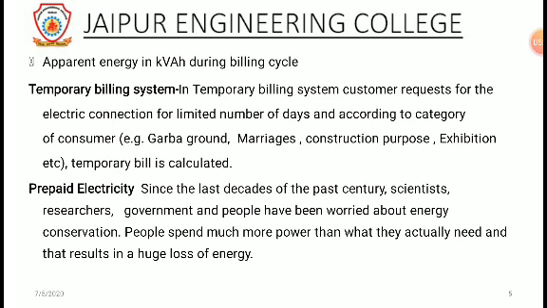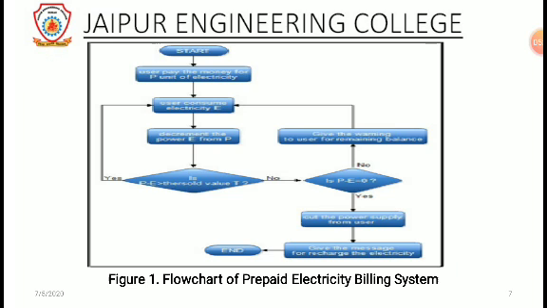Prepaid electricity. The prepaid electricity billing system is an application to automate the process of ordering and calculating the electricity bill with all the charges and penalties for a consumer who has been given a connection of electricity.